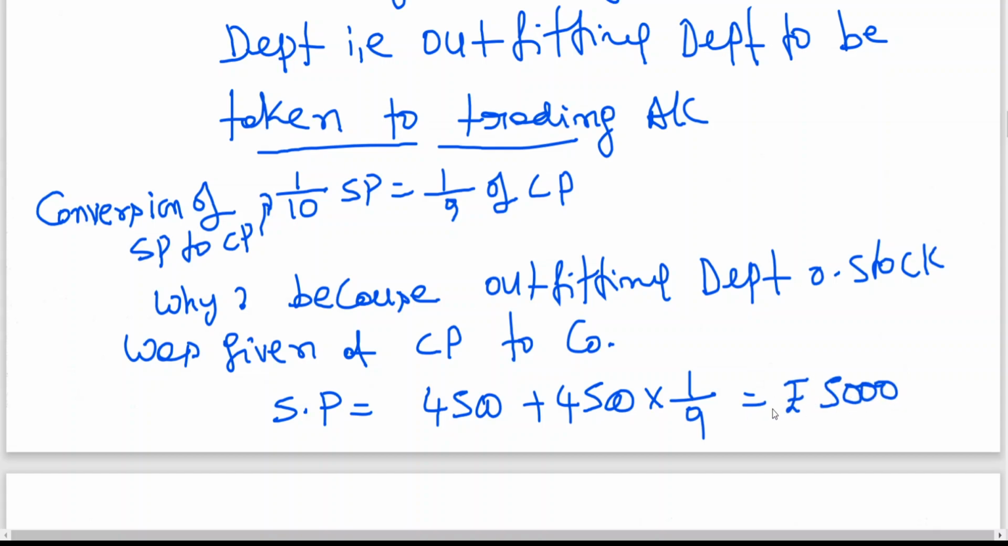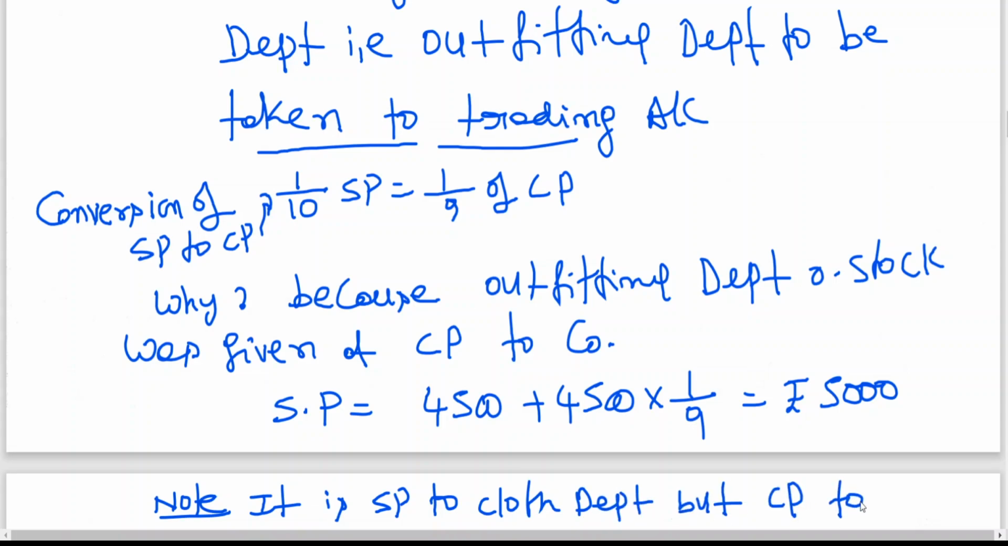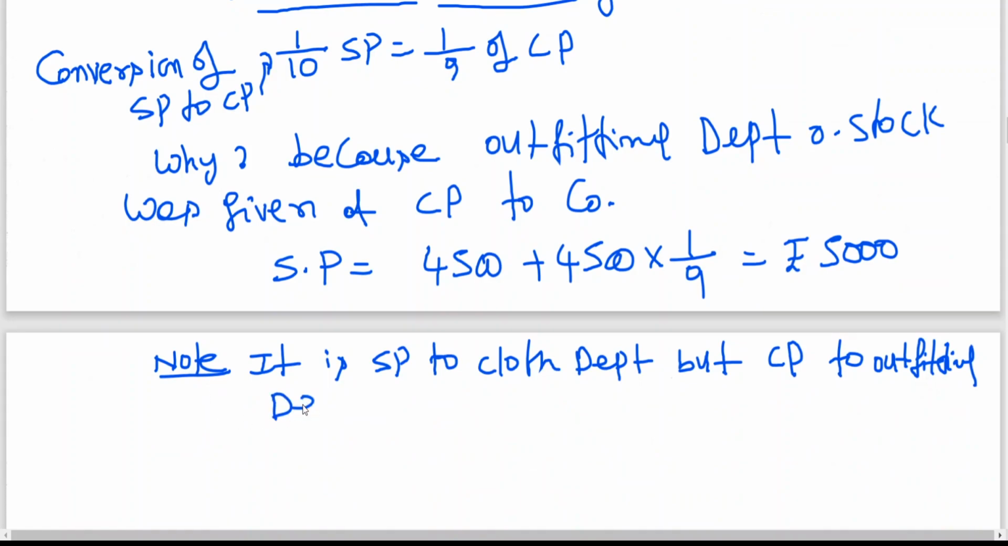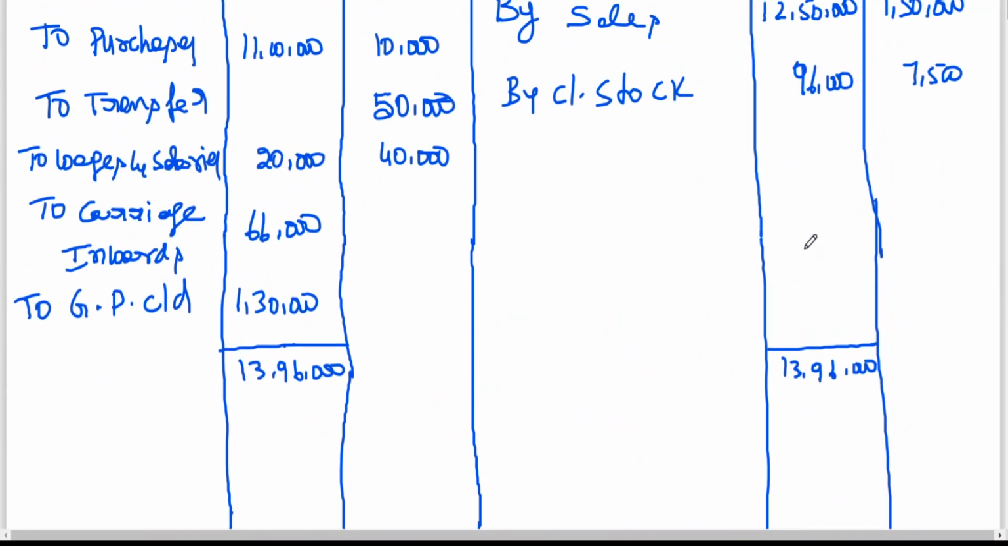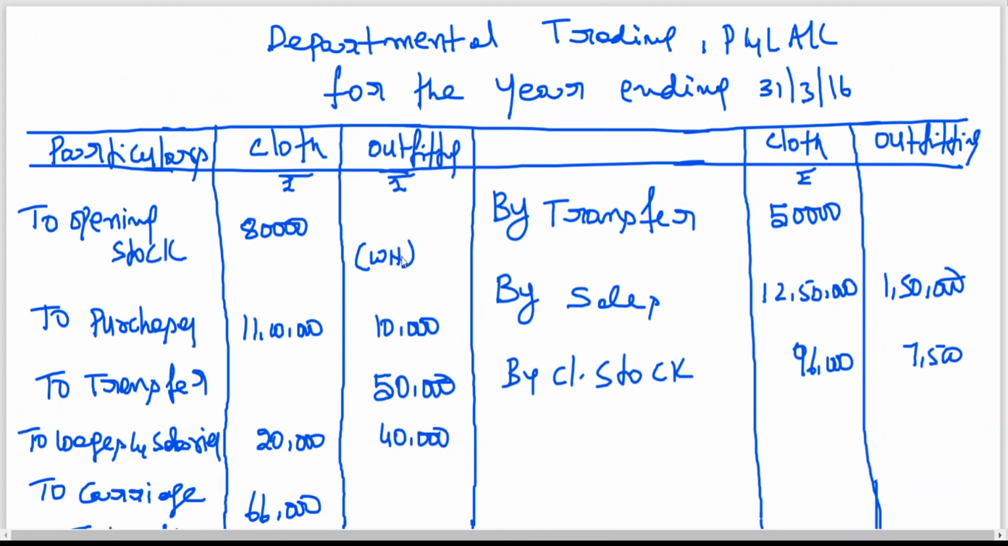How much you are getting, my dear friends? 5,000. Note. Now it is SP to cloth department, but CP to outfitting department. So this will be taken to where? Trading account debit side. Now you can even close this. Working notes number 2, no?